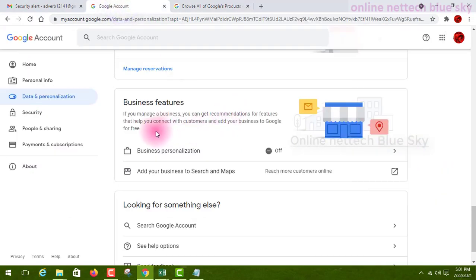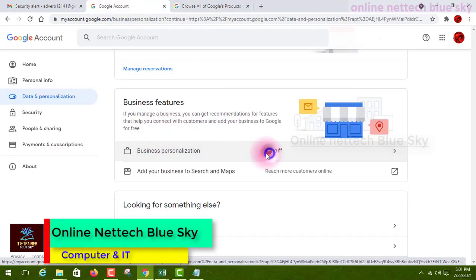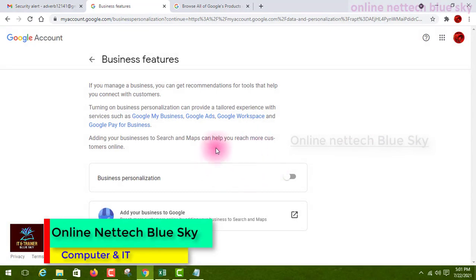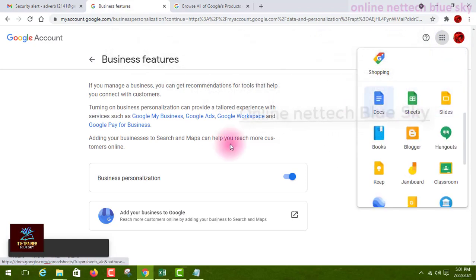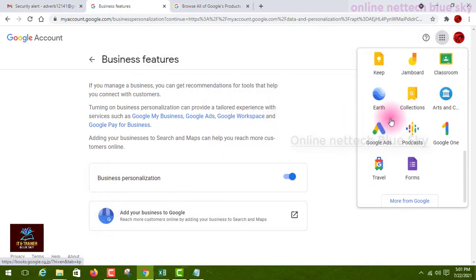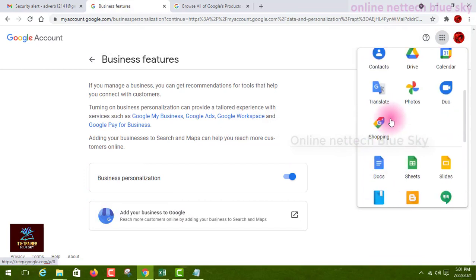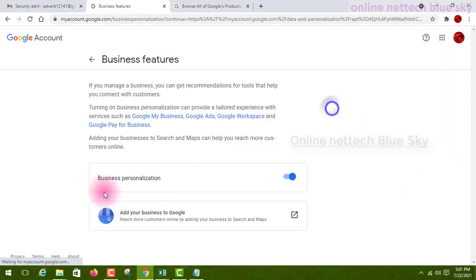Okay, so this is business personalization off. If business personalization is on, you can update here, and you can see this type of logo here, but it is not showing for me because I have already stopped Google business personalization.